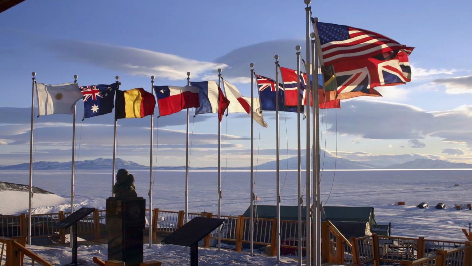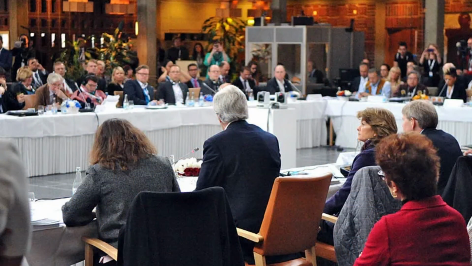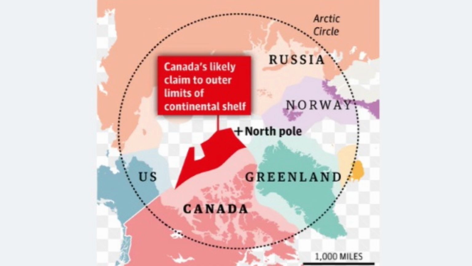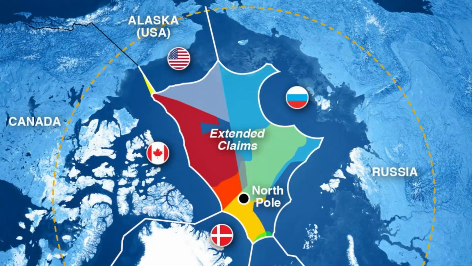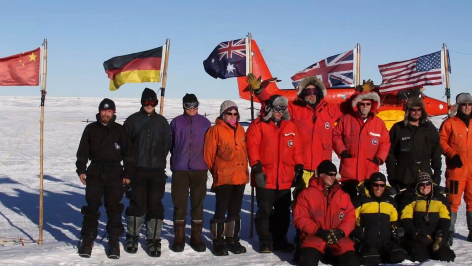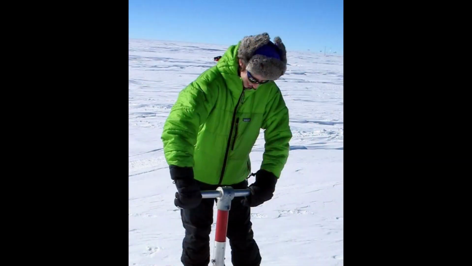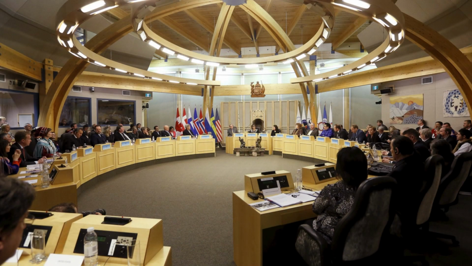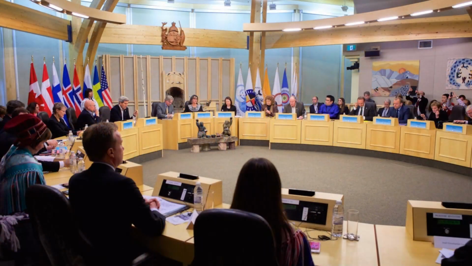Number 6. Legal and political status. Arctic. The Arctic is politically divided among the countries that surround it, including Russia, Canada, Norway, Denmark, Greenland, and the United States. These countries have sovereign rights to parts of the Arctic, including the rights to explore and extract natural resources such as oil and gas. The Arctic Council is an intergovernmental forum and promotes cooperation and sustainable development among Arctic nations.